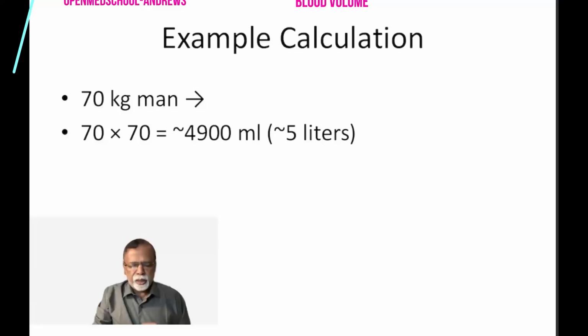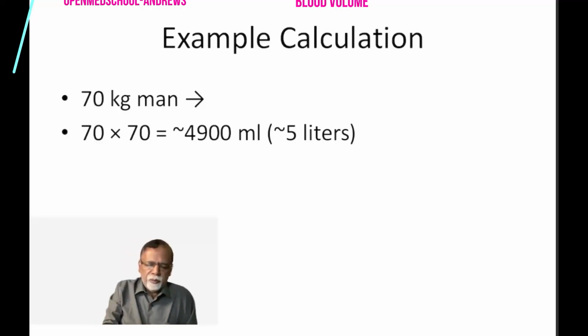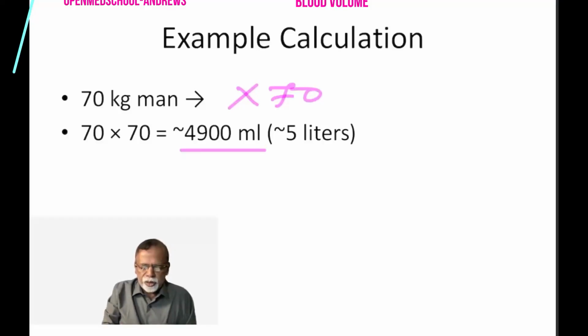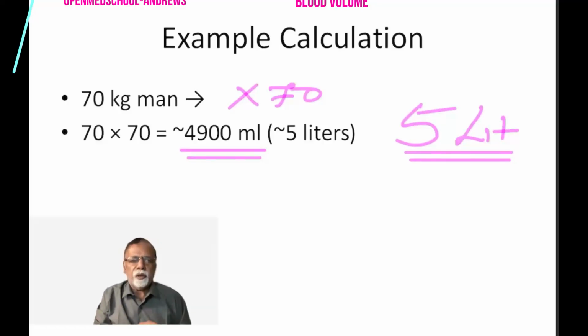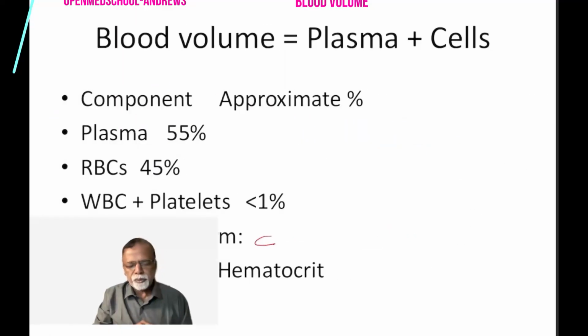Now we'll just calculate. For a 70 kilogram man, approximately the quantity will be 70 into 70 ml per kilogram. So it is approximately 4,900 ml. Or you can just remember 5 liters as the approximate blood volume. So remember this value: 5 liters is the blood volume in normal adults.